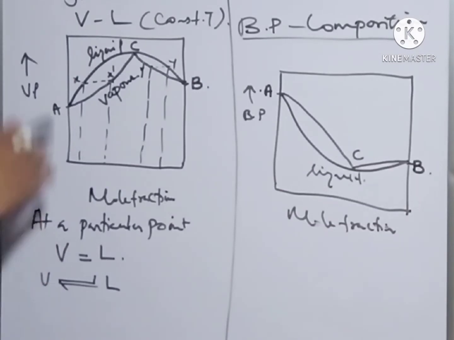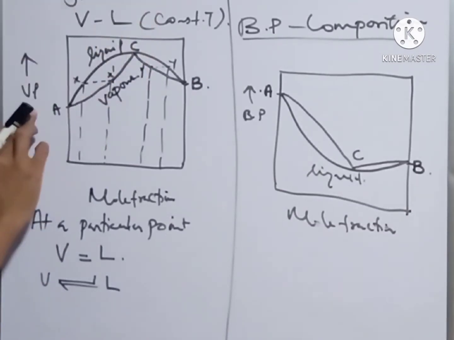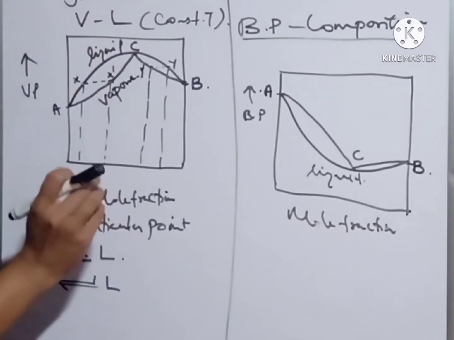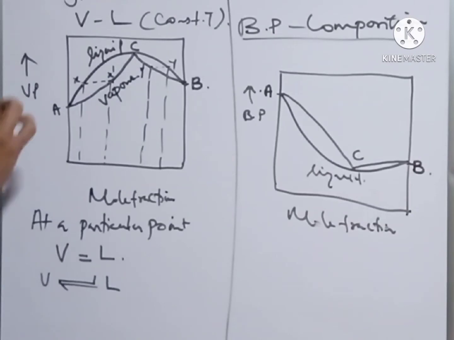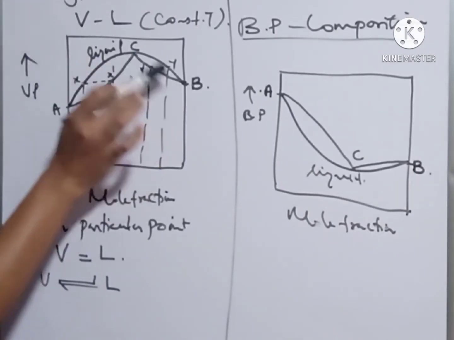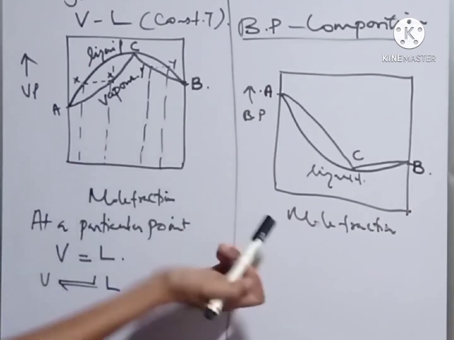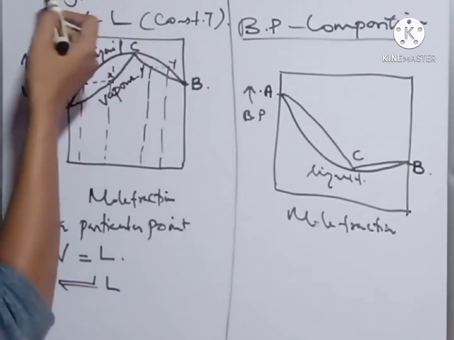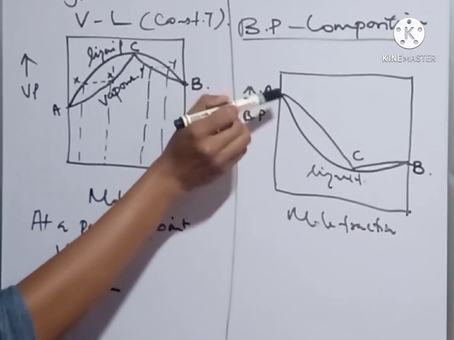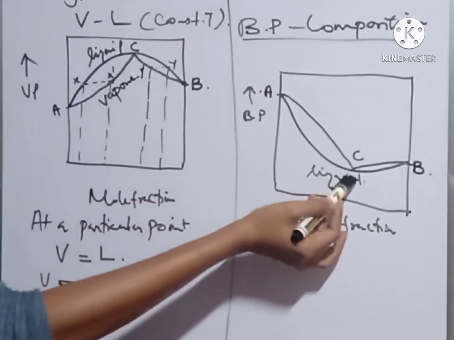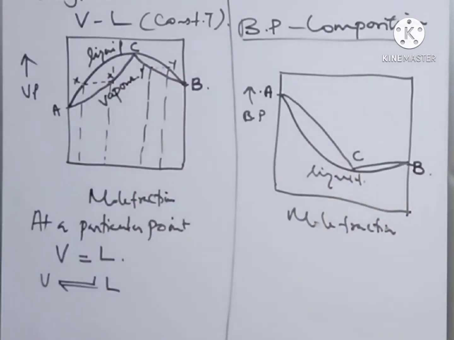So we can say the vapor pressure of a type 2 binary liquid lies in between A and the maximum point C, and between B and the maximum point C. Same way, the boiling point of type 2 liquids also lies in between A and the minimum point C, and in between B and the minimum point C.